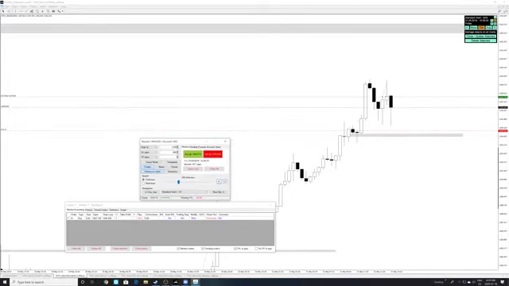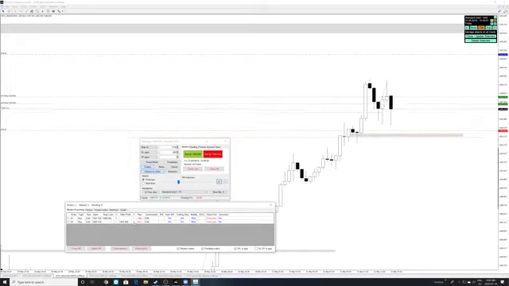Oh wow, we're coming down. Probably we can add another entry right over here. Right? Let's add another entry, and let's remove the stops in this one position. Yeah, let's do that.